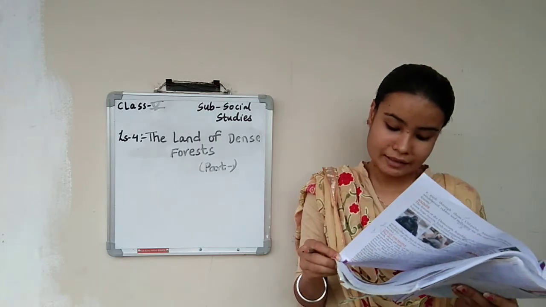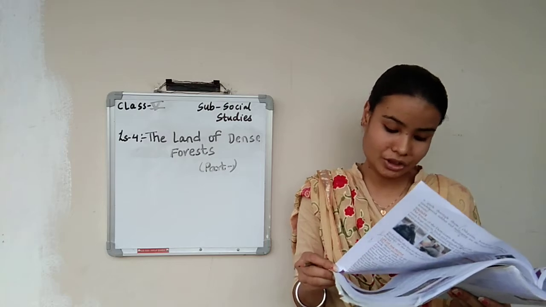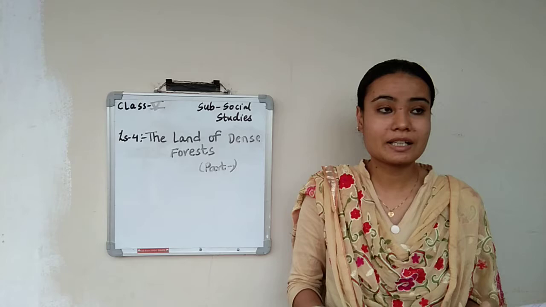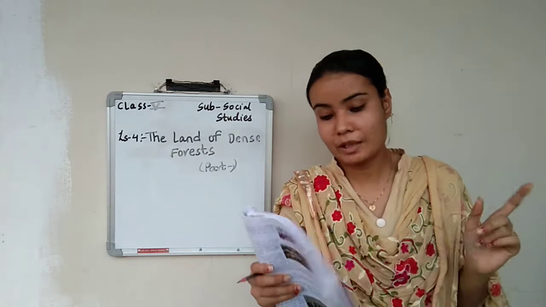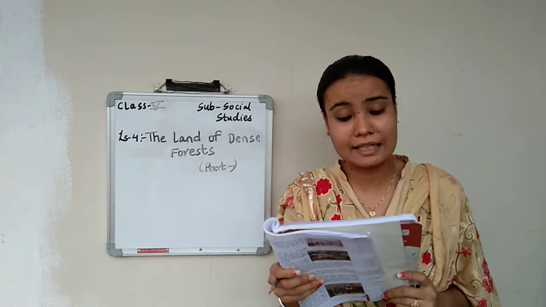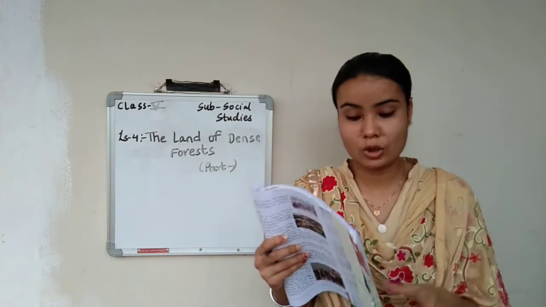Okay, and there are creepers, they climb the trees and add a thick vegetation. So beneath the tree you can see every time it is very dark because of the dense forest. Okay, so other plants like oil palm, bamboo, cinchona, sandalwood, rubber and mahogany you can find in this Congo.